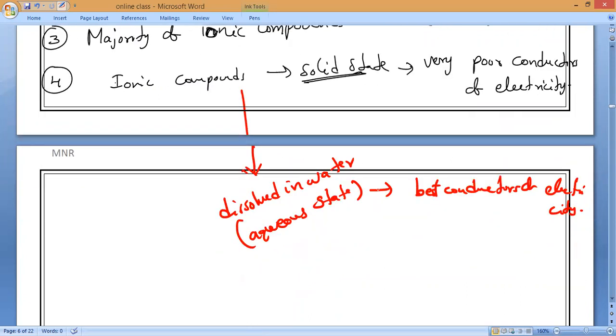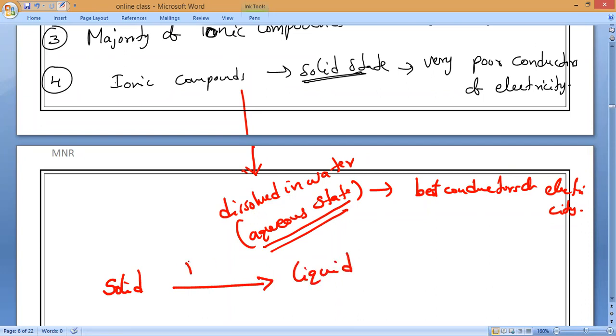Remember, when it is dissolved in water, we call it aqueous state. Or if a solid is converting into liquid, what is that process called? Melting. So this liquid is called molten state.